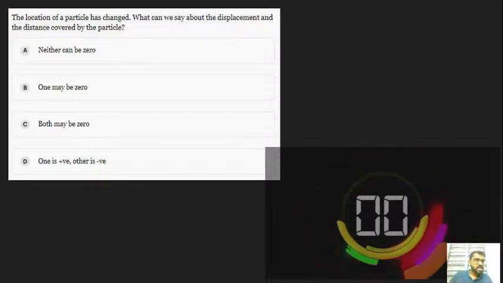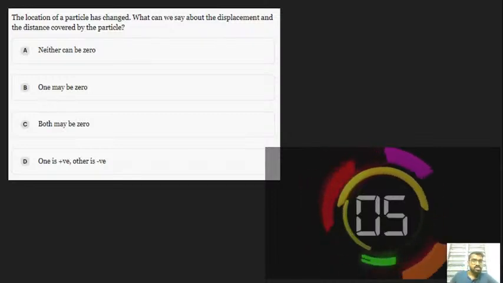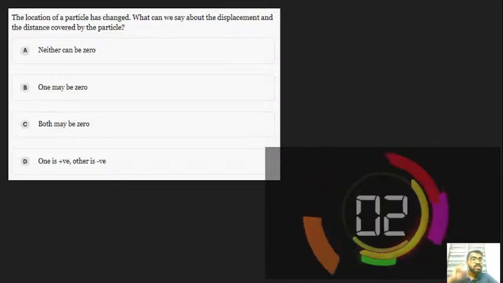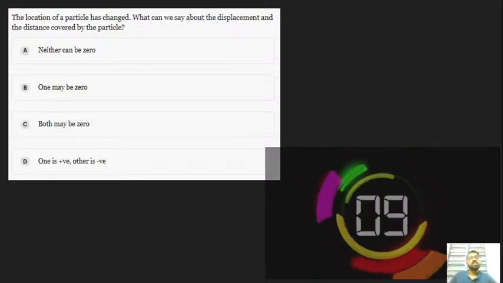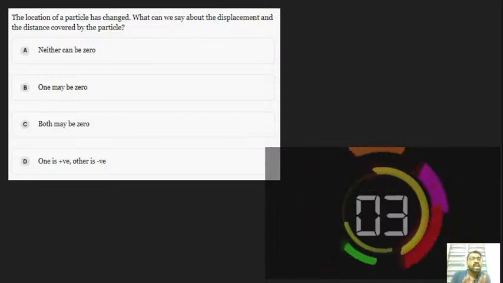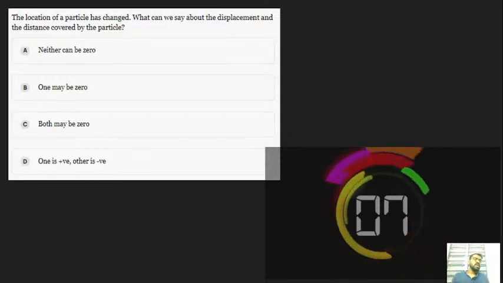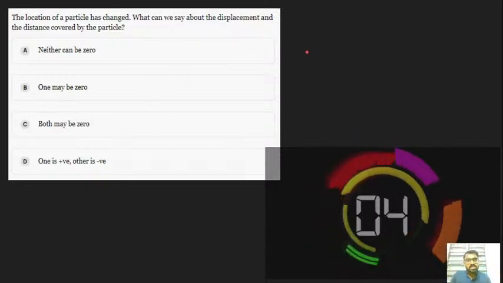Okay, fine. Let's try. What's the question that they have given? The location of the particle has changed. What can you say about the distance and displacement covered by the particle? The location of the particle has changed means what can you say about the distance and displacement of the particle? Okay, fine. Let's see. So let's consider the situation.